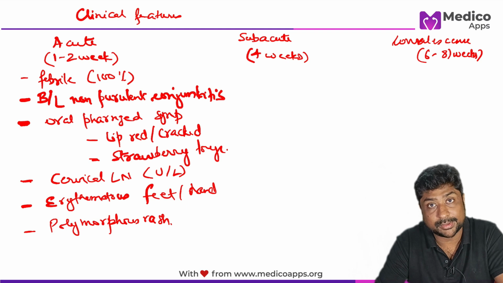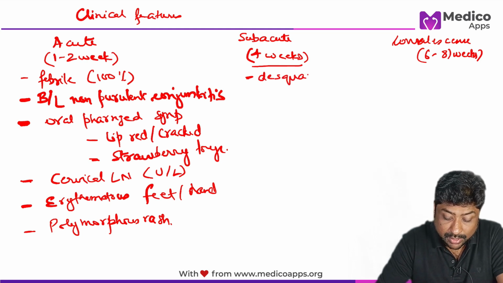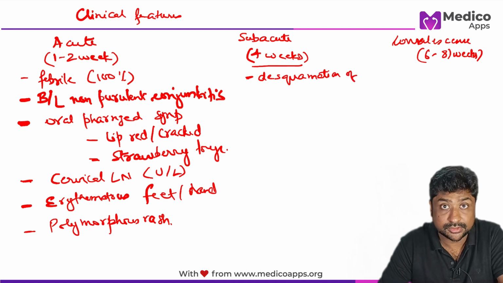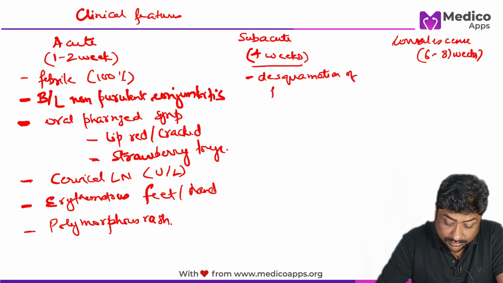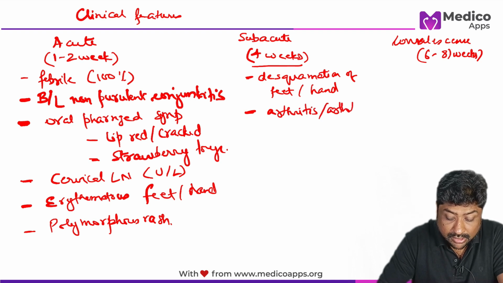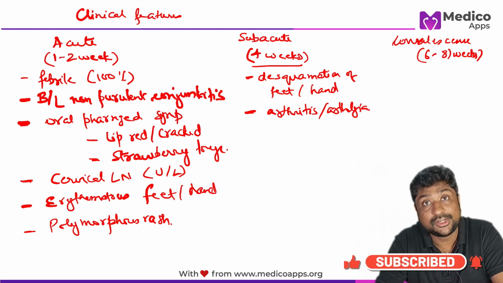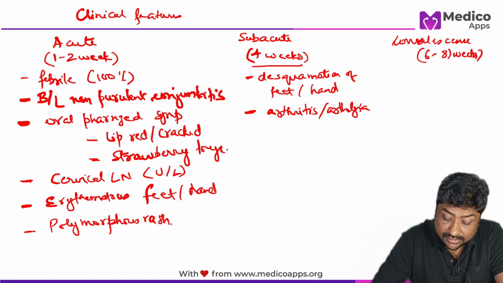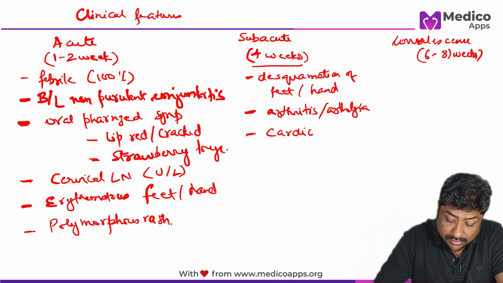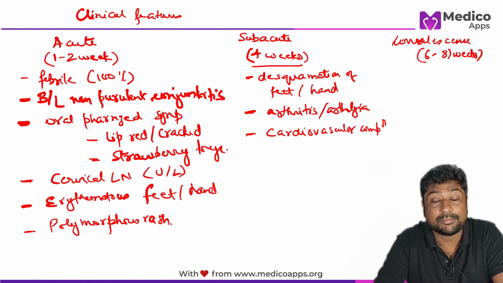Let's look at what happens in the subacute phase. In the subacute phase, there is no fever. However, there are some other symptoms. Most importantly, there will be desquamation, which is the skin will start peeling off in the feet and the hand. You can also have arthritis, arthralgia. There are some very severe complications of this disease which can lead to a lot of morbidity and mortality, especially the cardiovascular complications. And it is in this stage generally that these complications are seen.